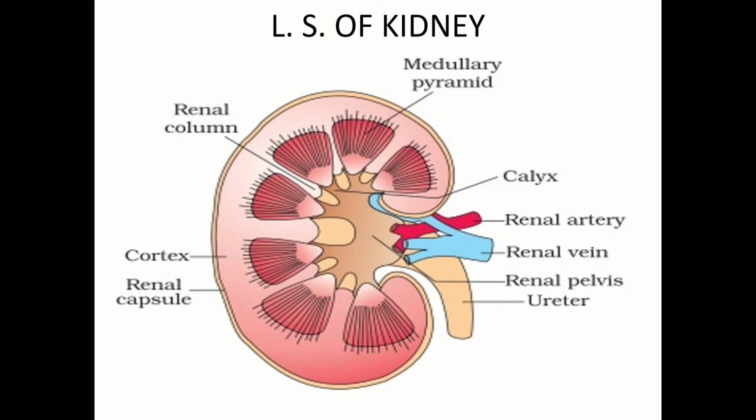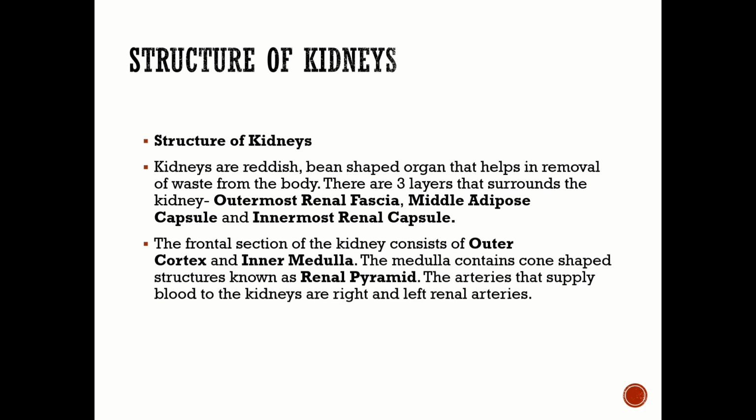So here is the NCERT diagram of the LS of kidney showing the various parts of the kidney, that is the cortical part, the medullary part. Medullary pyramids are seen over here, renal column is there, then renal capsule is there, renal artery is there, renal vein is there, renal pelvis is there. So here is the structure of the kidneys.